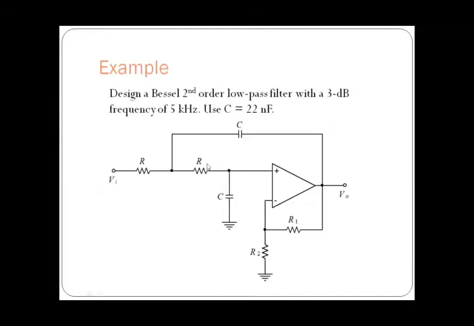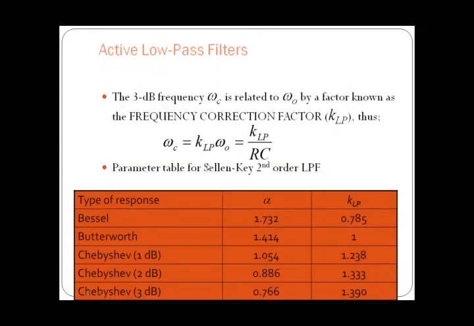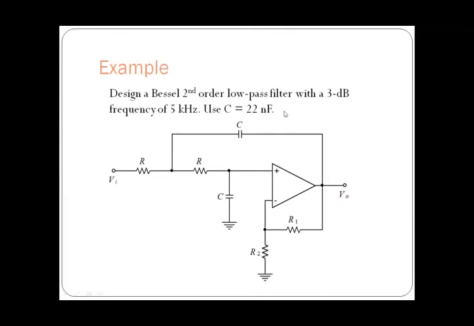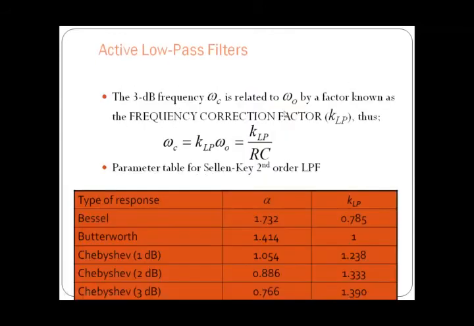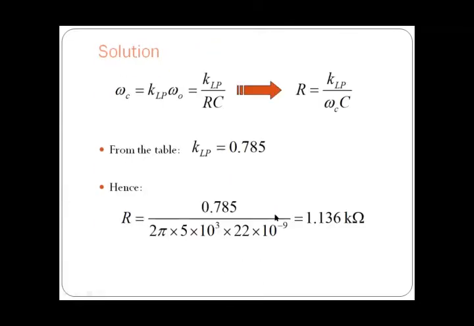So from the table, as we have discussed, for the Bessel second order low pass filter, the KLP will be 0.785. So KLP is equal to 0.785.